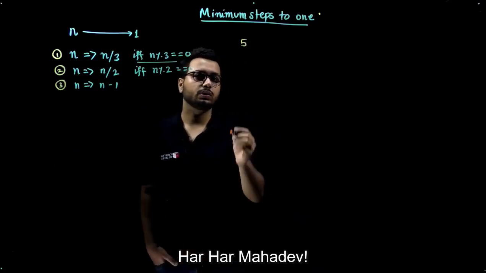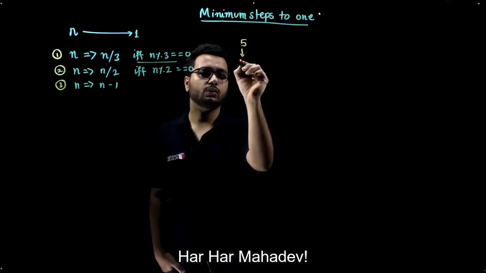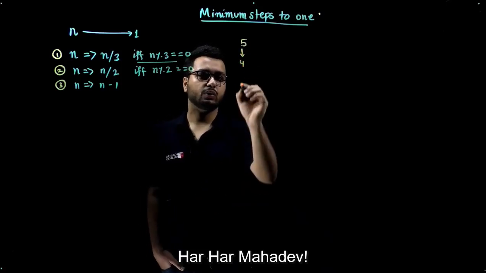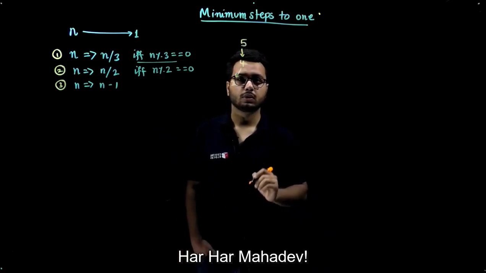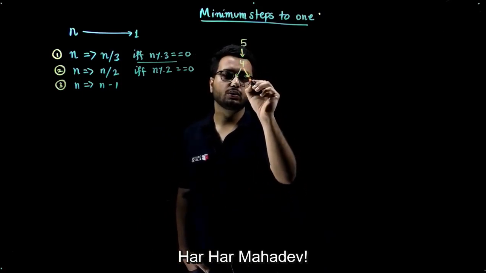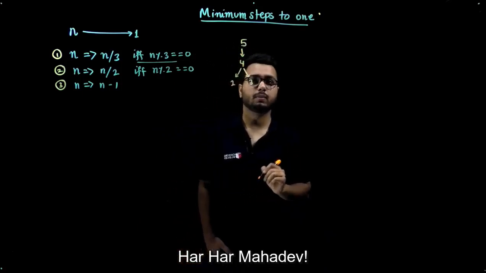For example, let me start with the number 5 and I need to convert this into 1. So what you can do, you can say okay, I can go to 4, and from 4 I can go to either 2 by dividing it by 2, or from 4 I can go to 3 by subtracting 1.